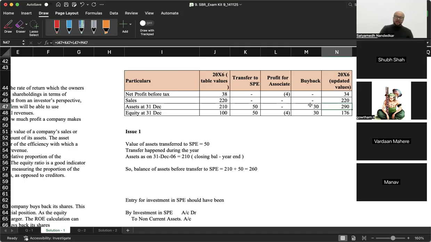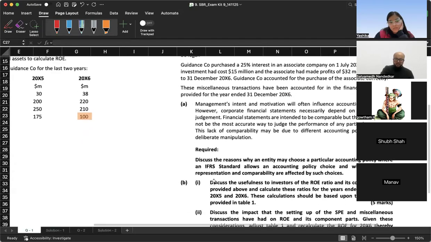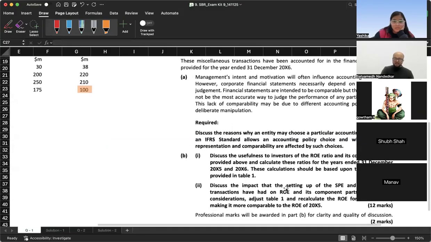ठीक है, and this is what was the expectation? The expectation was discuss the impact that setting up the SPE and miscellaneous transactions would have had on ROE and its component parts. Given these considerations, adjust table 1 and recalculate the ROE for 2006. Now that recalculation you can do, and after that the data will be more comparable.